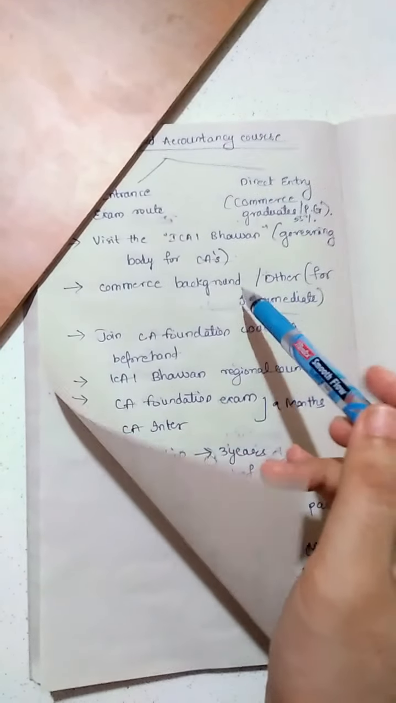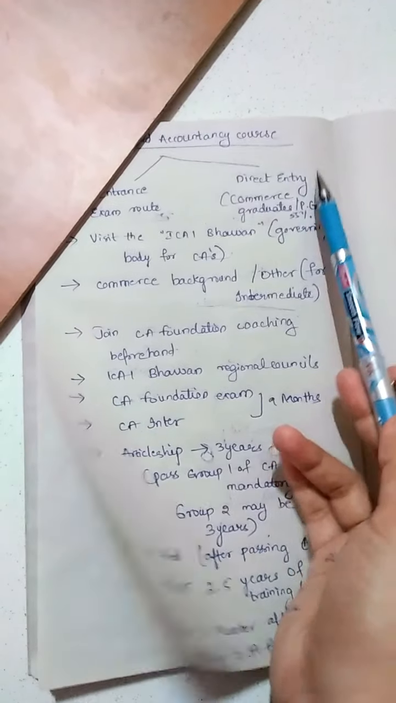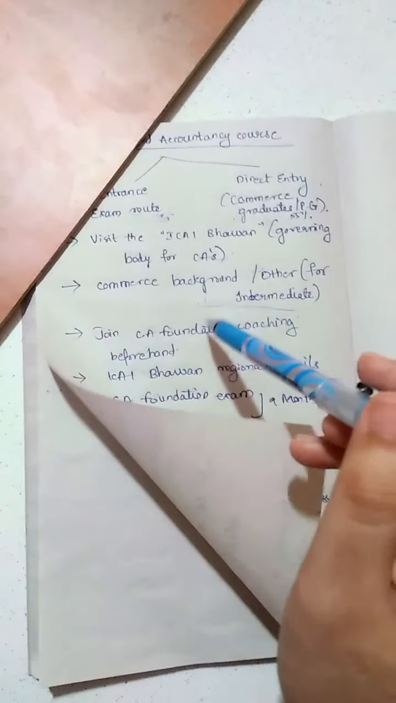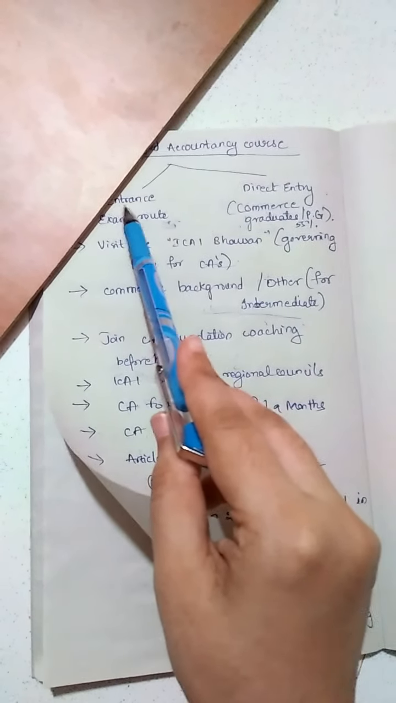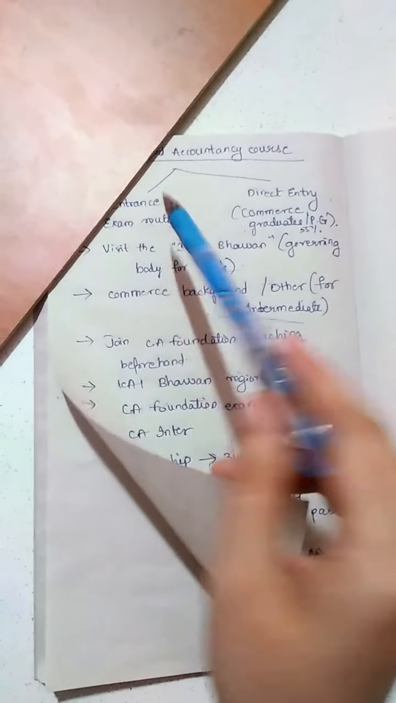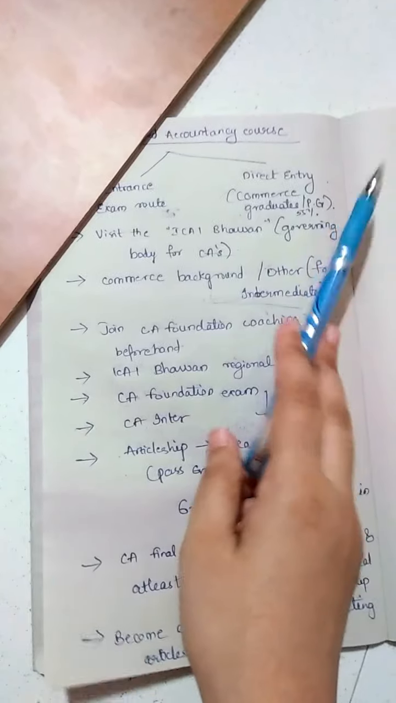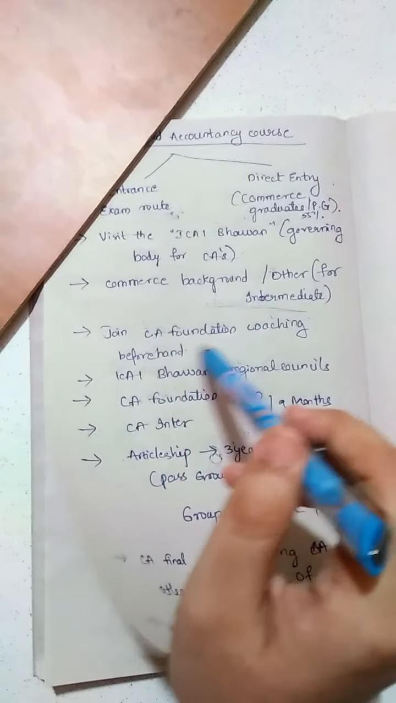After graduation also you may enter through the direct entry route, but you must be a commerce graduate. In case you are a science graduate, you need to start from the entrance exam route. You need to write CA foundation. In case of direct entry, an exemption is given, an exemption from writing CA foundation.